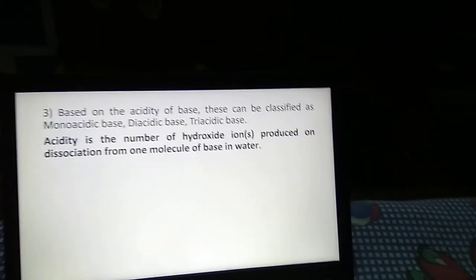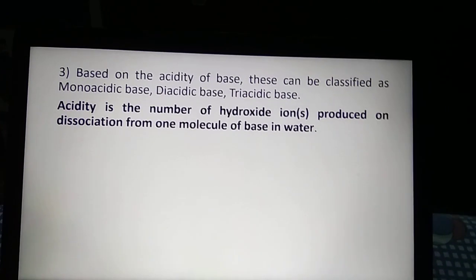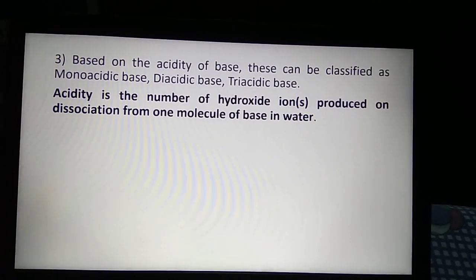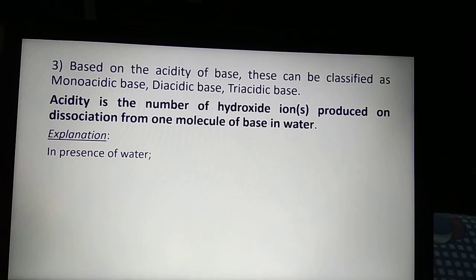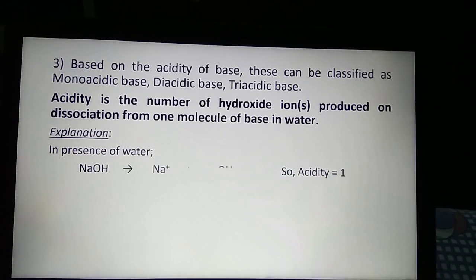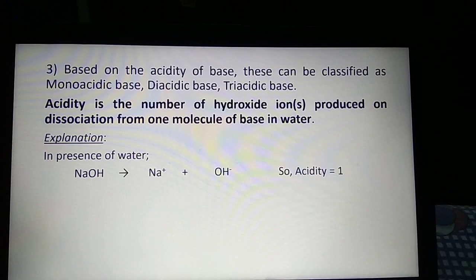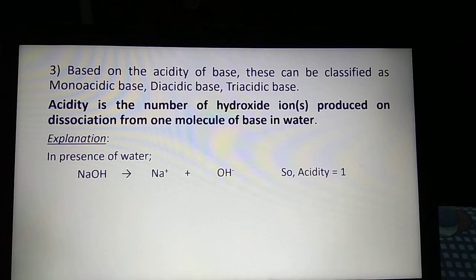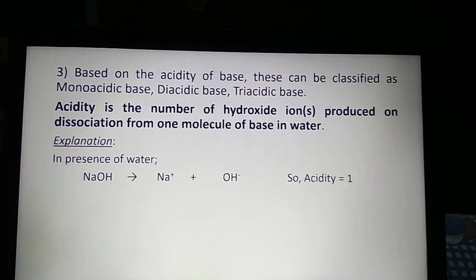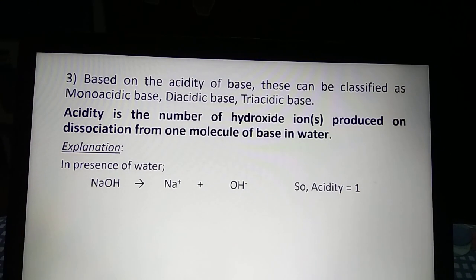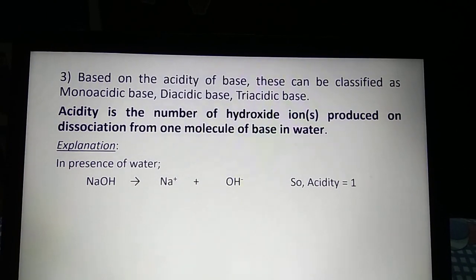Okay, so once again we'll see what is acidity of base. It represents the number of hydroxide ions produced from one molecule of base or one molecule of alkali in water. Let's take the examples. Sodium hydroxide, when it dissolves in water, produces Na+ and OH-. From the equation, we can understand that one molecule of NaOH dissociates to produce only one hydroxide ion.